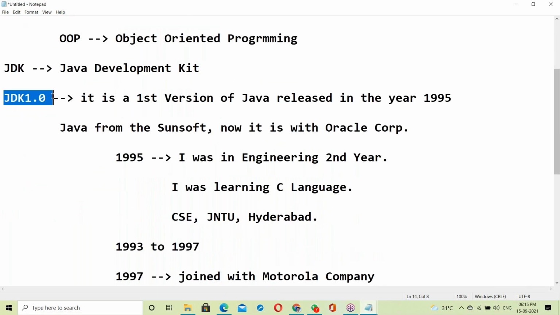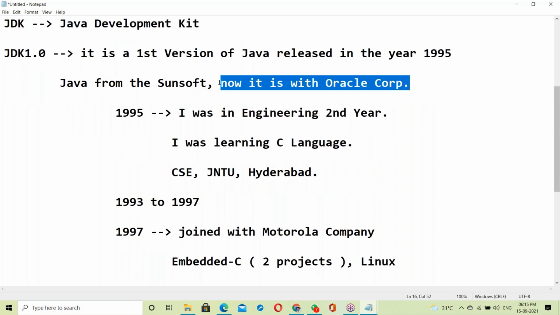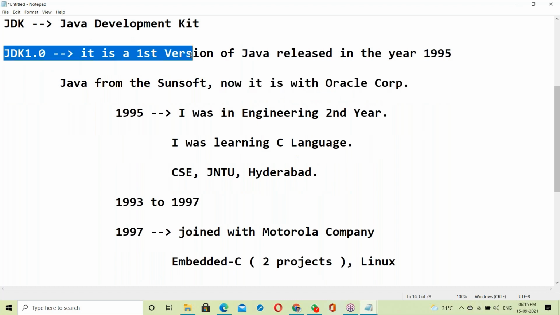So this is JDK 1.0, the first version of Java, released in the year 1995. It's Java from Sun, nowadays with Oracle Corporation. That history also I'll tell you. I have live experience with Java, every version of Java I worked.